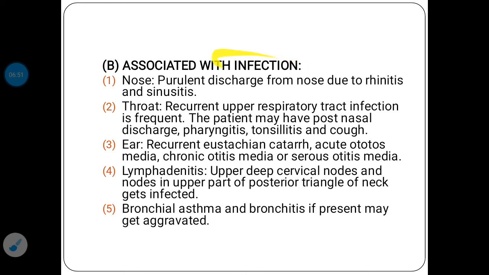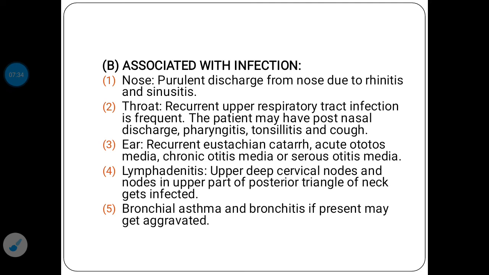Now the symptoms related to the infection. So in the nose, due to infection there will be a purulent discharge from the nose. In the throat there is recurrent upper respiratory tract infection. Patients have post nasal discharge, pharyngitis, tonsillitis and cough. In the ear there is recurrent eustachian catarrh, acute otitis media, chronic otitis media and serous otitis media, which will be developed after the obstruction, and later on the infection develops.